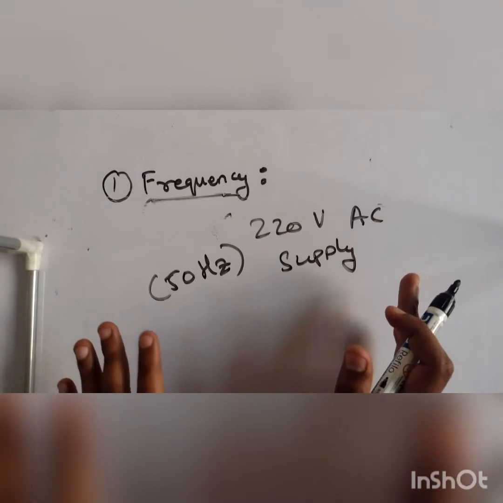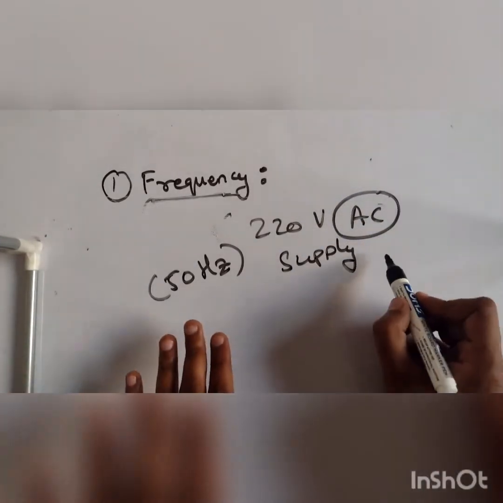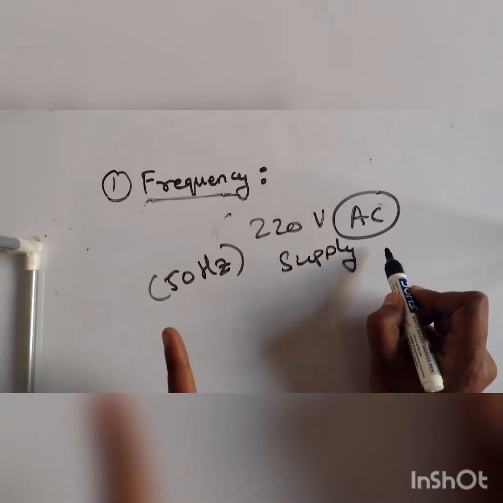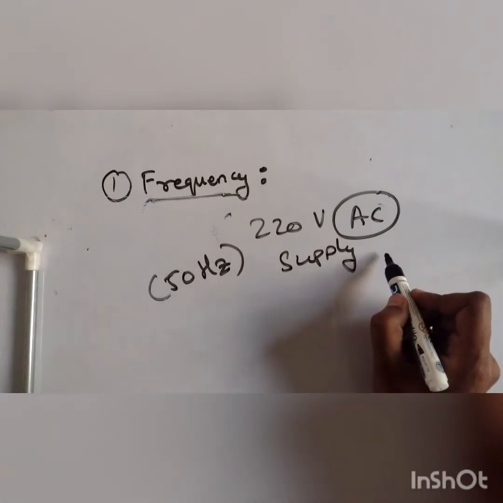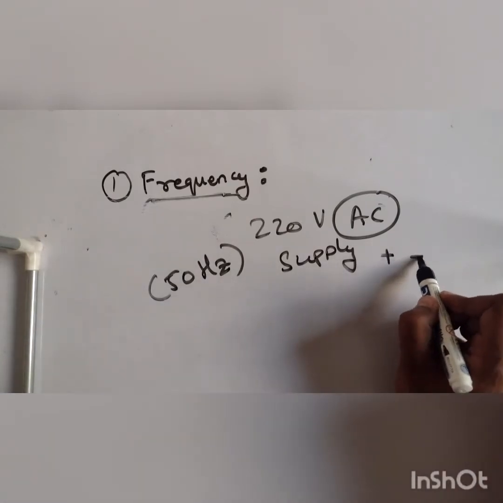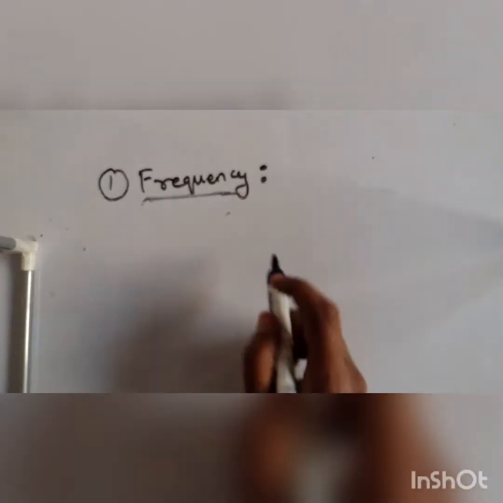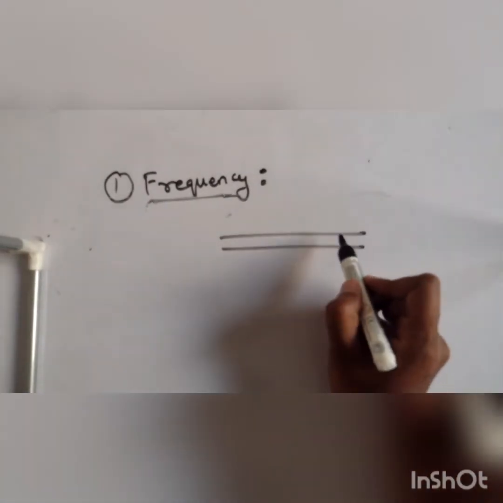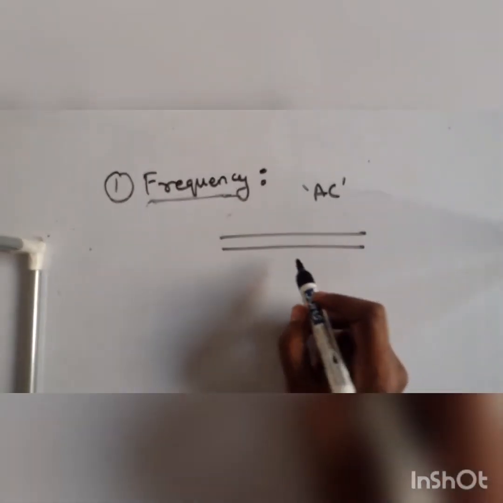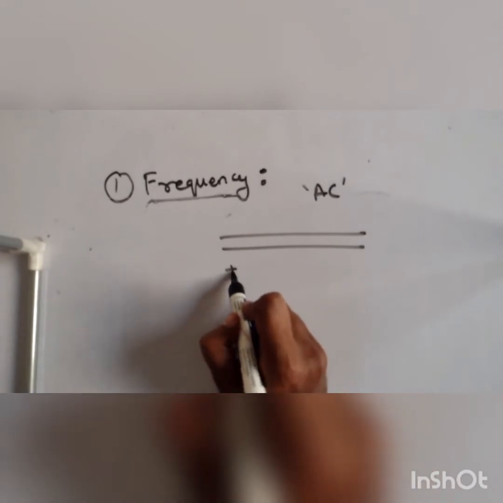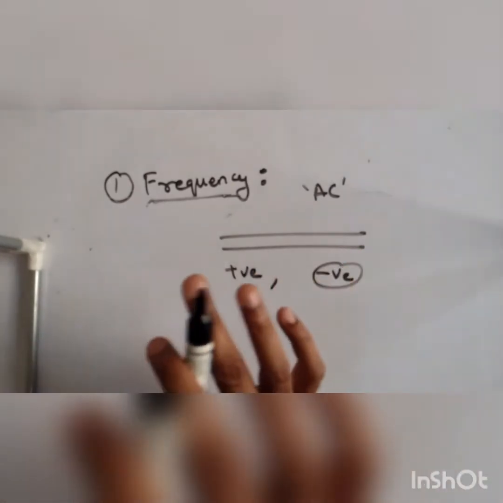Okay, so I'll give this another best example. What is the supply? AC supply, you know, AC supply. In AC supply, the polarities change. For example, at one moment it will be positive, at one moment it will be negative. Okay, getting it? Means if this is your conducting wire, and if I supply AC current in it, then what is going to happen? The polarity will be positive in one second and negative in the other second. Okay, the polarities are going to change.